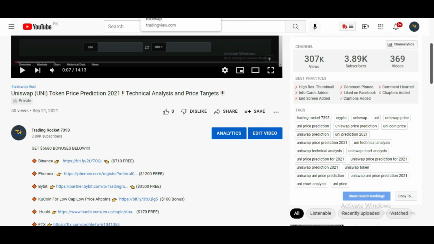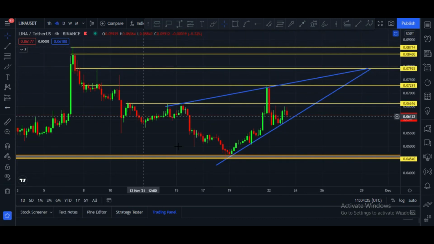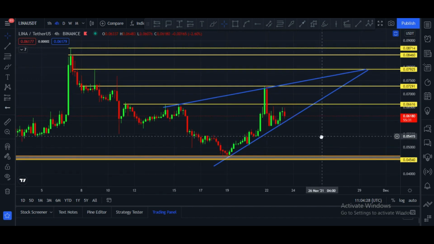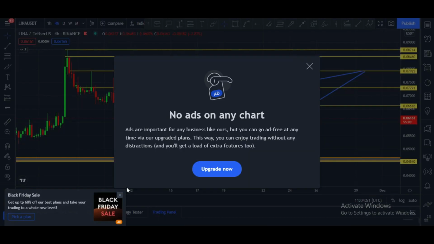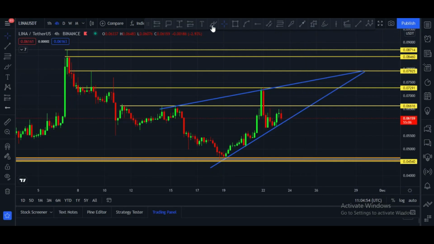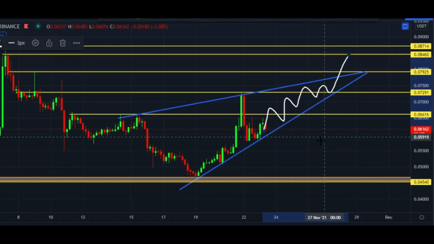Let's dive into the content. This is the Linear daily chart and this is the Linear 4-hourly chart. First of all, we have to consider the 4-hour chart, and let me please show you targets. Currently, it is at the $0.06 price level, and it is in this ascending triangle, here you can see. After creating a top at 7 cents and 7.2 cents, it is now at the 6 cents, 6.1 cents price level. Maybe we may see that kind of action, and after that it will break towards the upside.